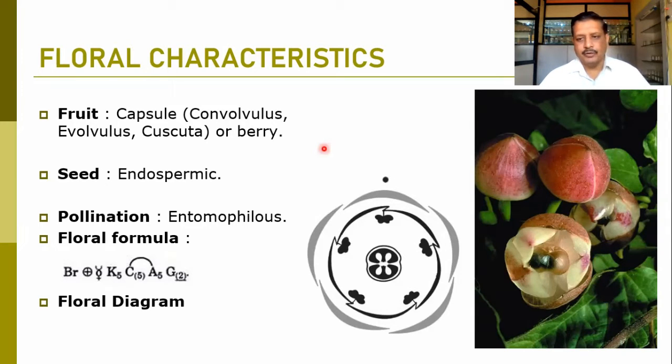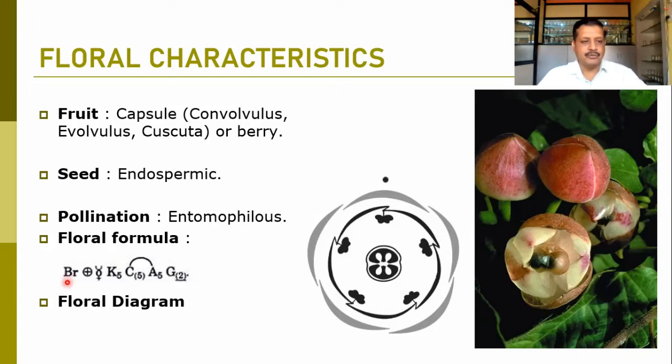Seed is mostly endospermic, and pollination in this family is typically entomophilous. Insects visit because of the attraction towards the nectar as well as the beautiful flowers and the foliage in this family. When we talk about the floral formula in this family, a bracteate and bracteolate structure can be observed.